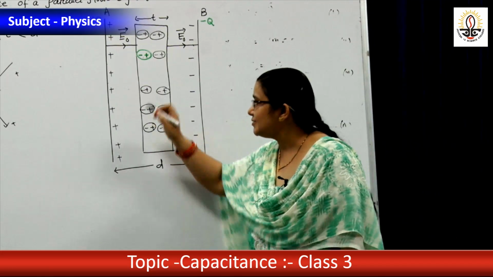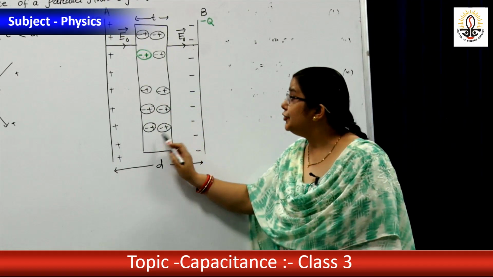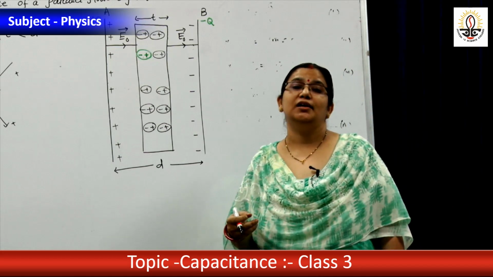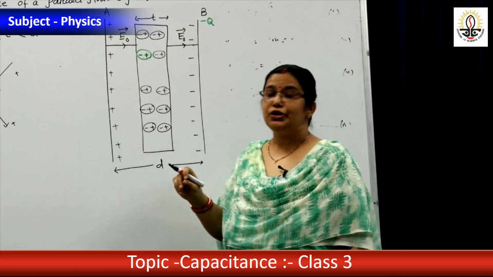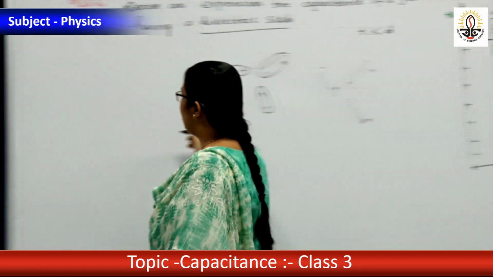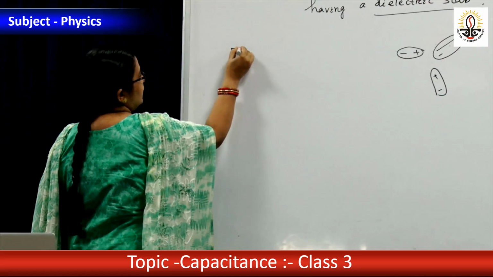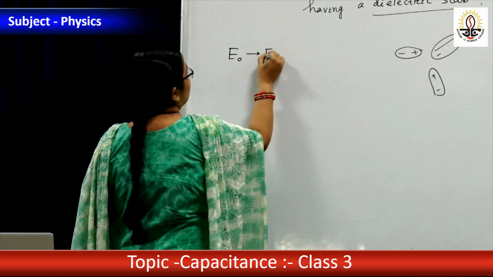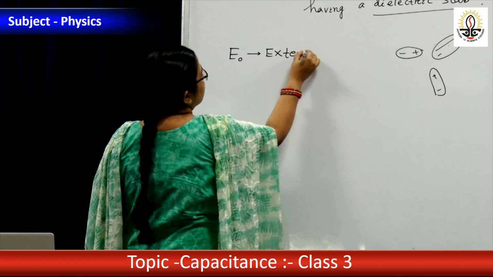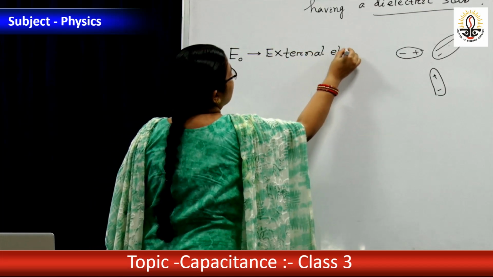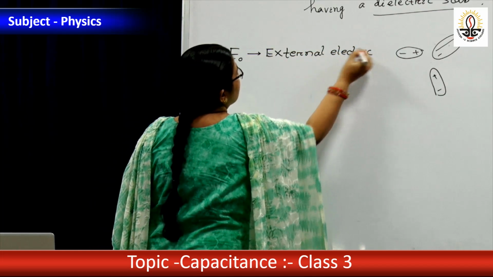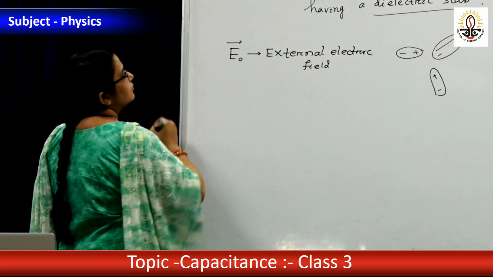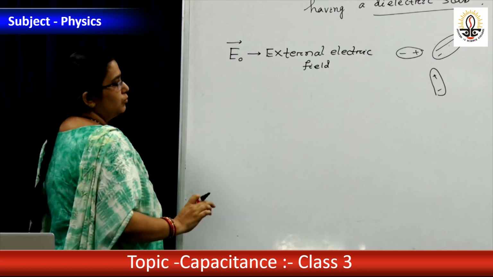Then what happens? Electric field is induced inside the dielectric. Automatically it can induce an electric field. What is the direction of the induced electric field? What is EO? EO is the external electric field, or simply we can write only EO.